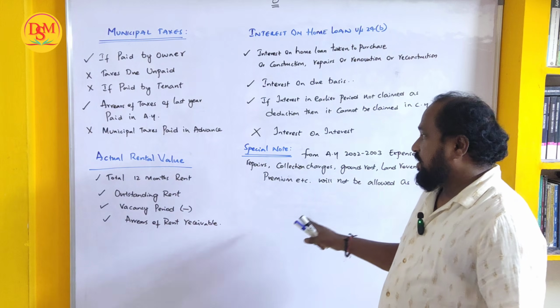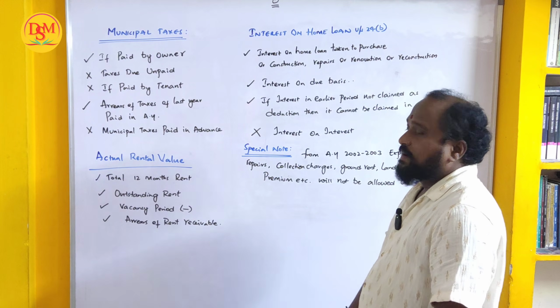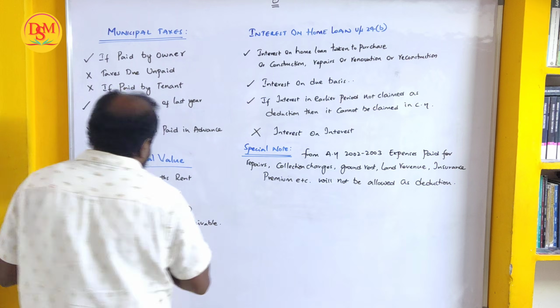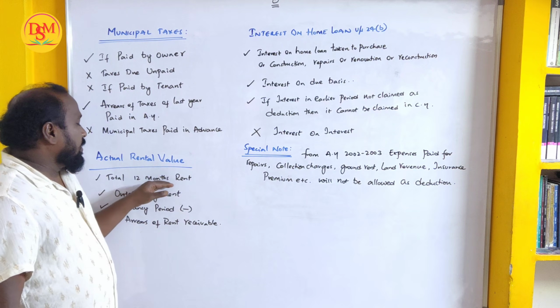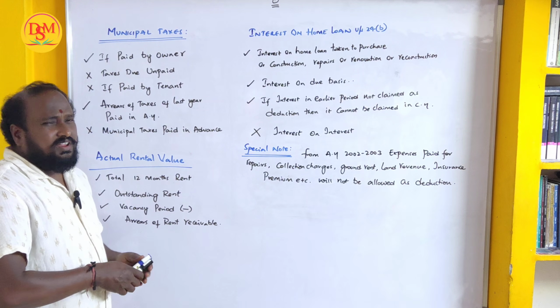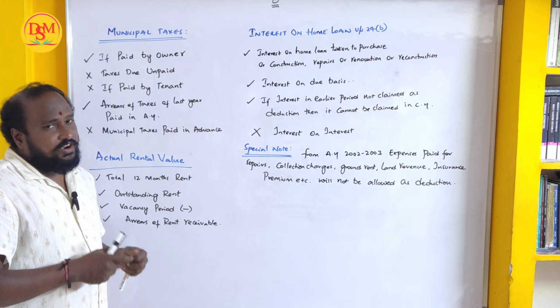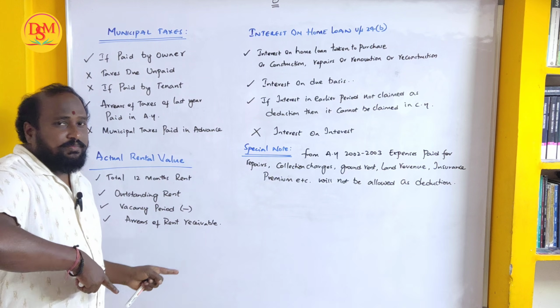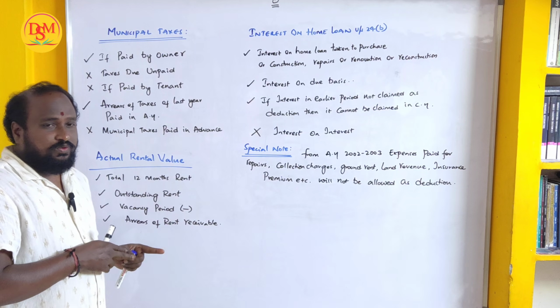Such things are not allowed as deductions, hence the special note. Now actual rental value: when you have to take actual rental value, these points are to be considered. Total 12 months rent: generally we calculate for one full year, so whatever rent is paid over the whole year is taken.